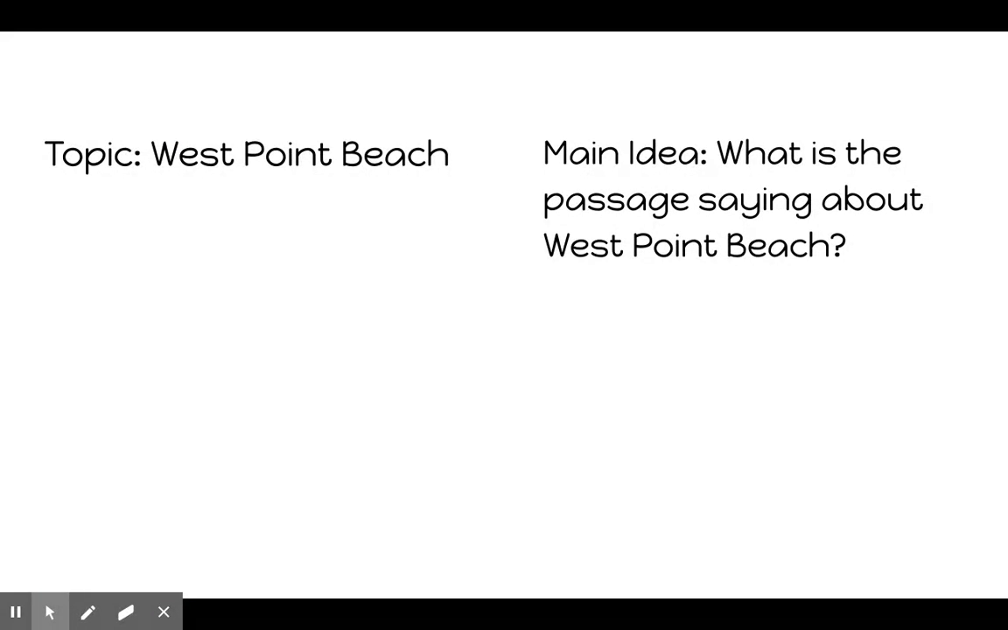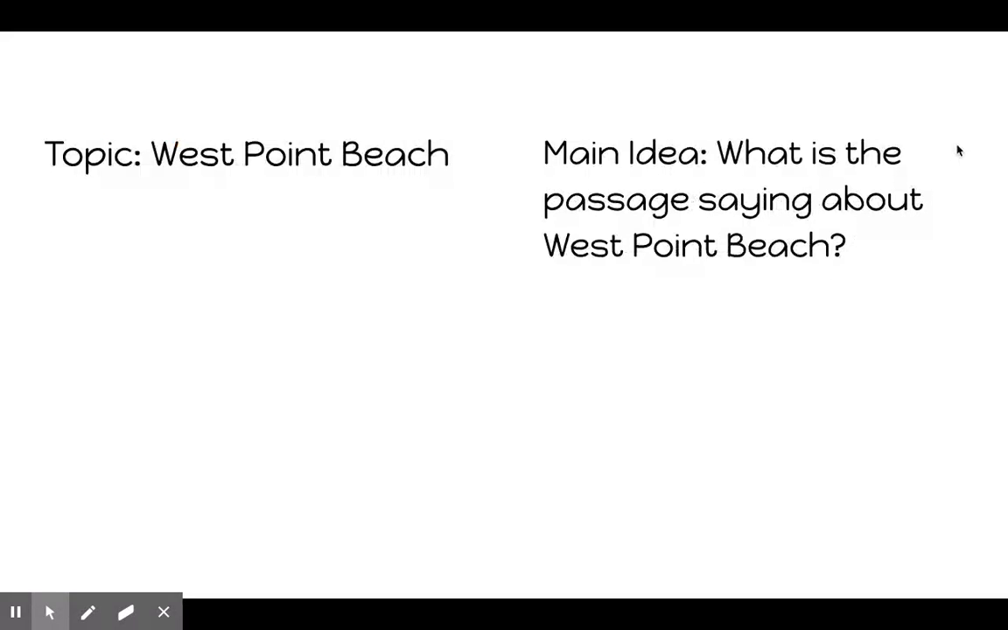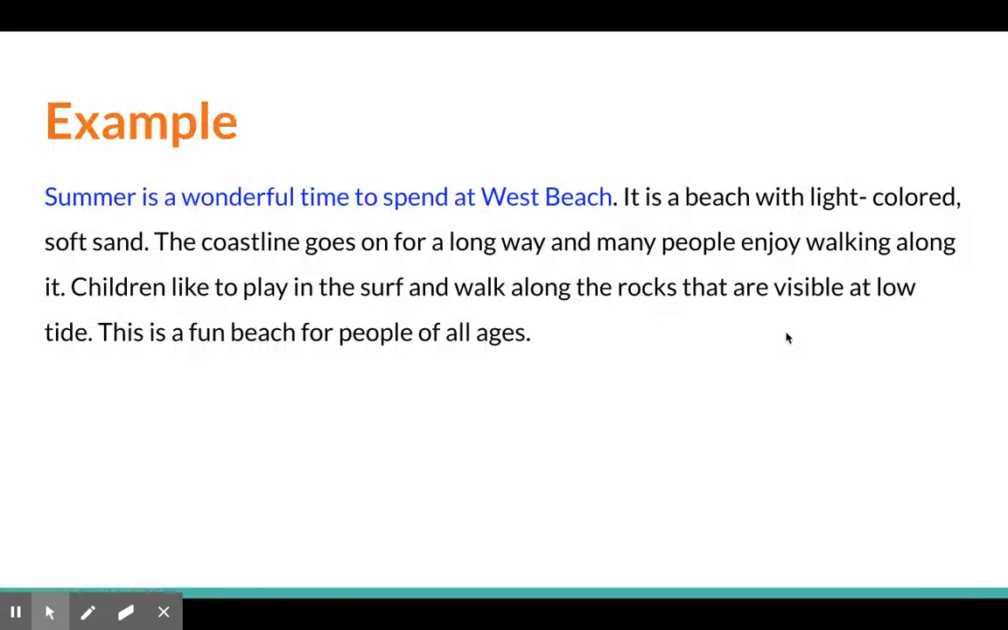Okay, well, our topic is West Beach. That's what this whole thing is talking about, right? Every sentence is going back to talking about West Beach. But to figure out the main idea, you need to ask yourself, well, what is the passage really saying about West Beach? And as you read through it again, well, it's talking about all the things you can do in summer at West Beach. So in this case, the main idea is this first sentence: Summer is a wonderful time to spend at West Beach.